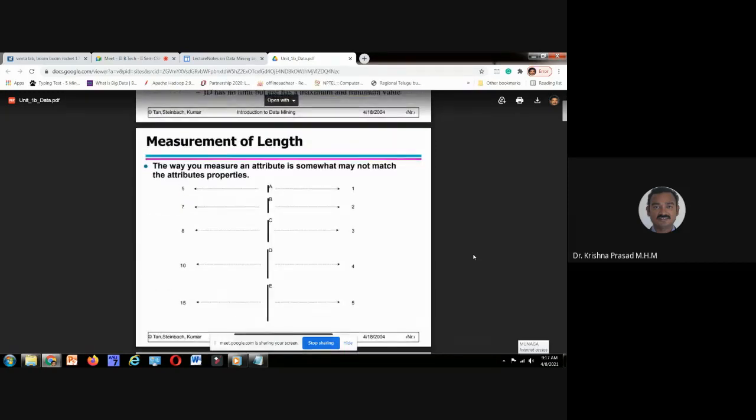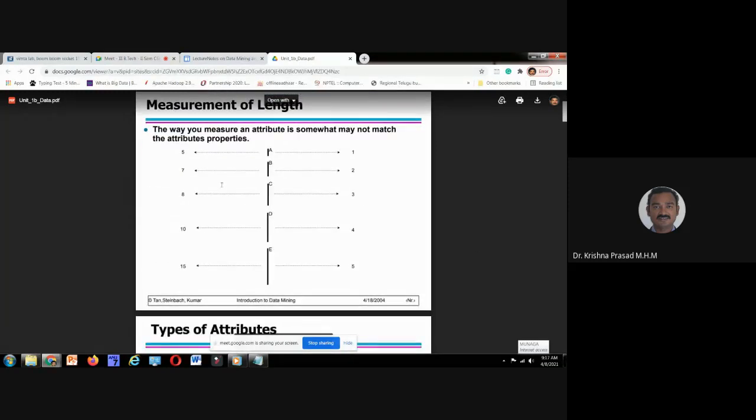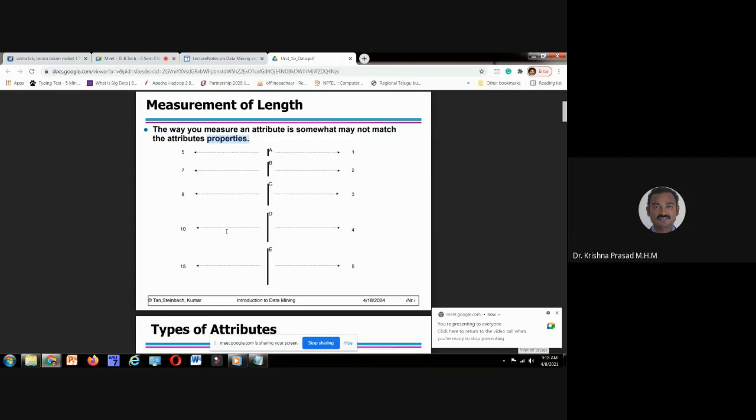Coming to the measurement of length, you need to remember this is called standardization. The way you measure an attribute may not match the attribute properties. ID is an integer, age is also an integer. Whereas for ID there is no limit.